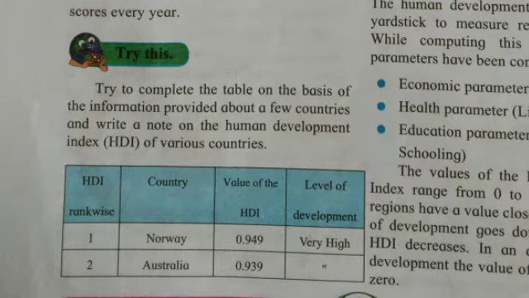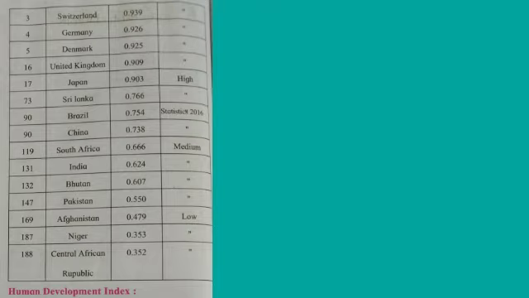If you observe the table carefully, you come to know that Norway ranked first in the world with respect to Human Development Index HDI. The value of HDI for Norway is 0.949. The countries like Japan, United Kingdom, Denmark, Switzerland, Germany and Australia have the value of Human Development Index more than 0.900. These countries show very high level of development. The countries like Sri Lanka, Brazil and China have the value of Human Development Index, that is HDI, between 0.700 to 0.800. These countries show high level of development.